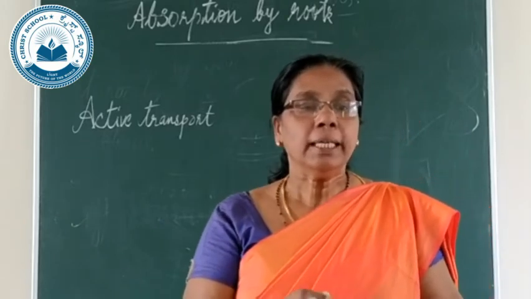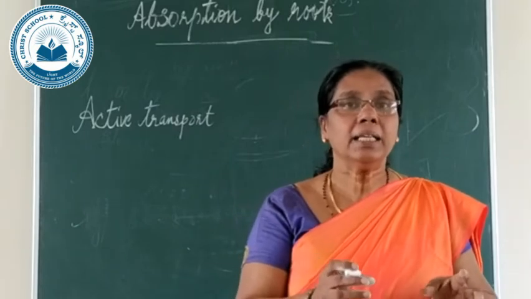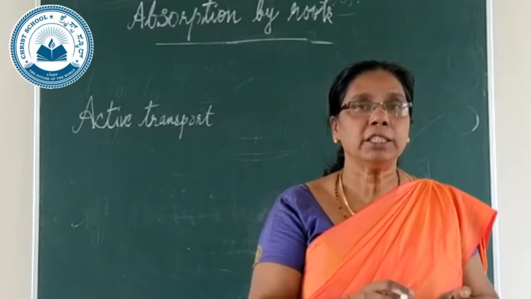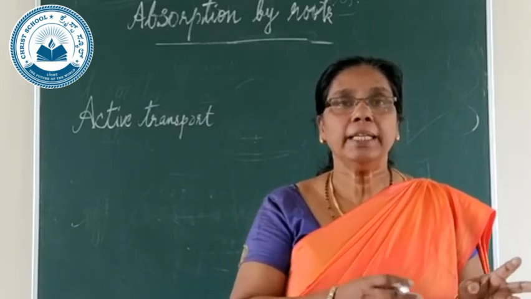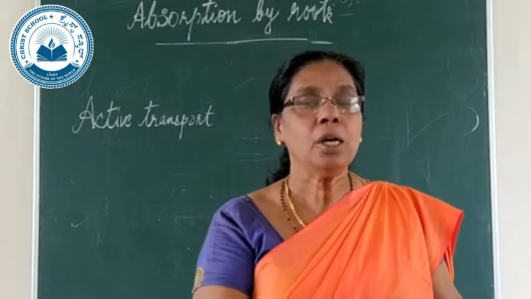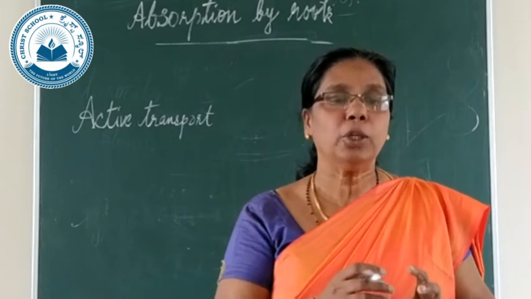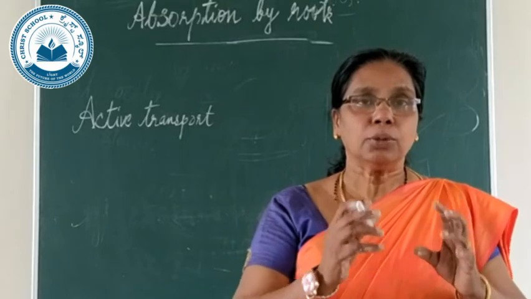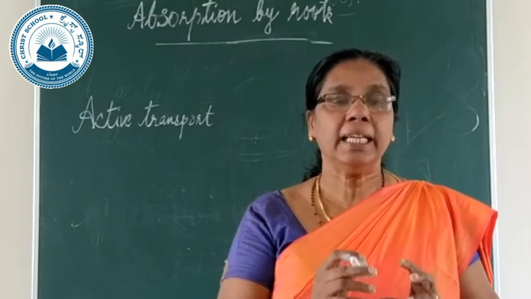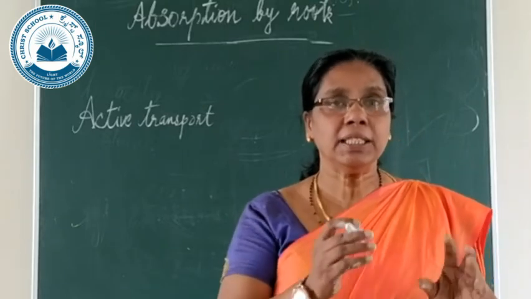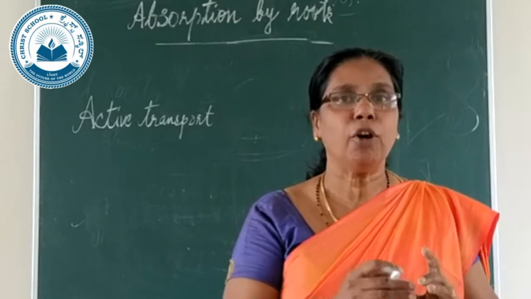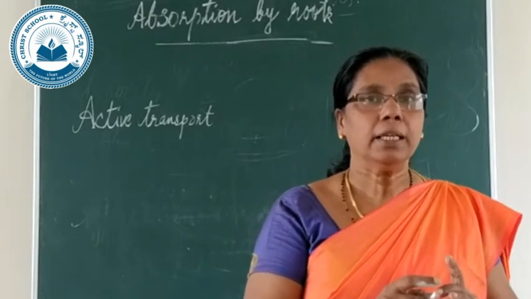Got it? The word we are using is forcibly. Forcibly the root cells want to absorb these nutrients, and for this process they need energy which is in the cell, in the form of ATP.